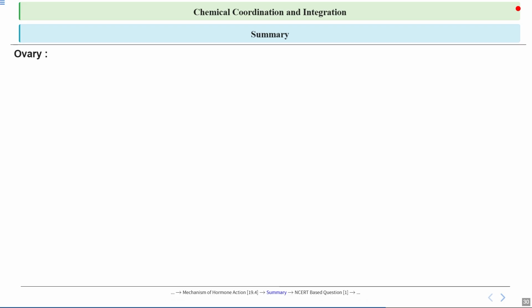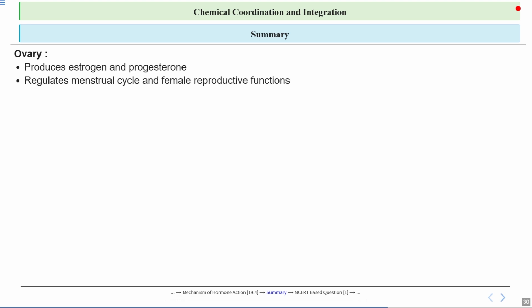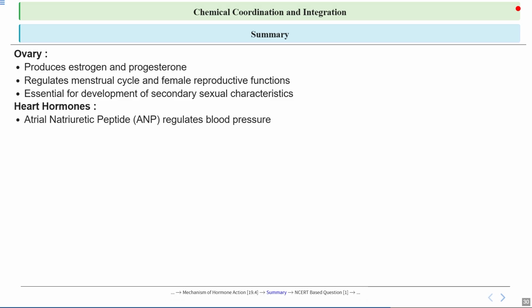So we'll wind up the chapter with a summary. We discussed the ovary, which produces estrogen and progesterone, regulates the menstrual cycle and female reproductive functions, and is very important for development of secondary sexual characteristics. We also talked about heart hormones. Specifically, we talked about atrial natriuretic peptide or ANP and how it regulates blood pressure. Then we talked about how it helps in sodium and fluid balance and how it reduces blood volume.